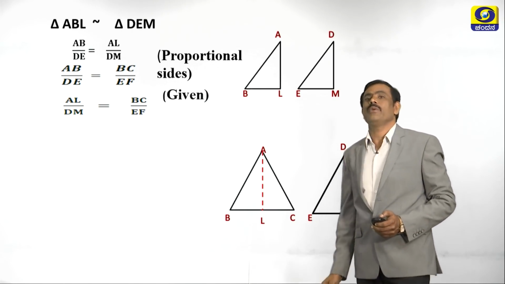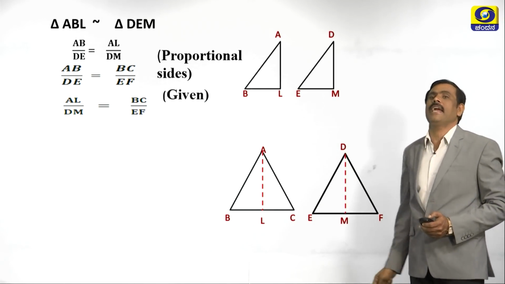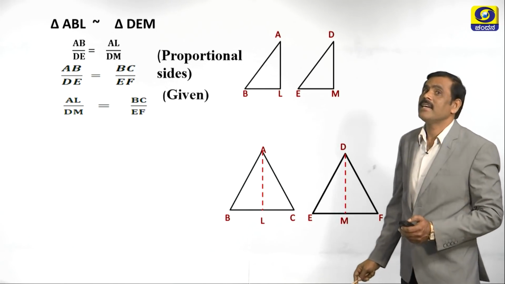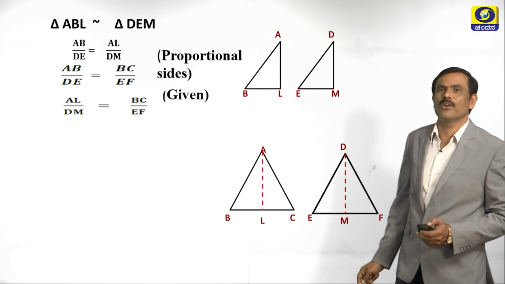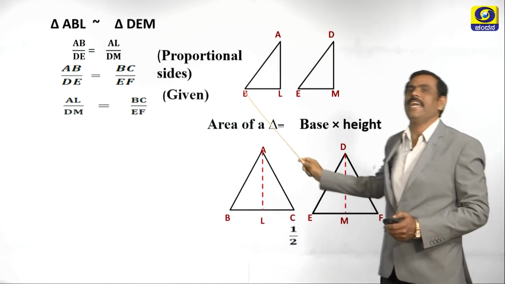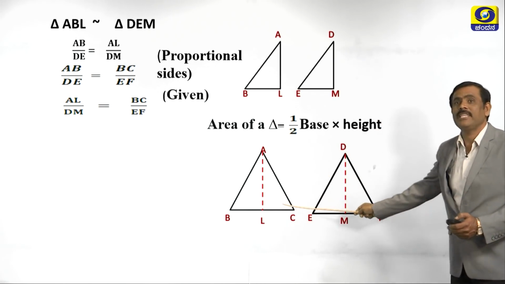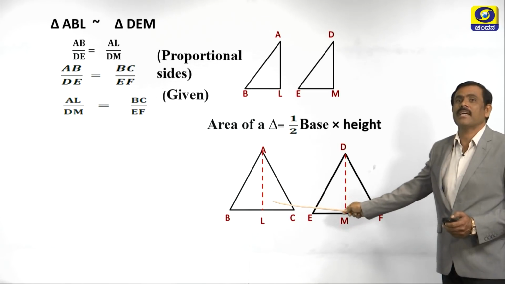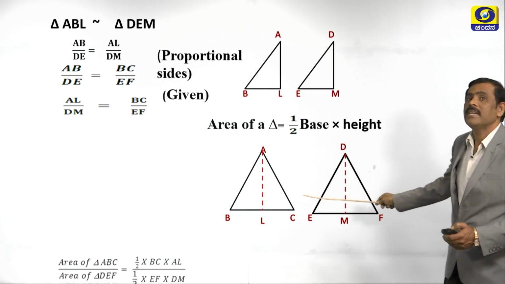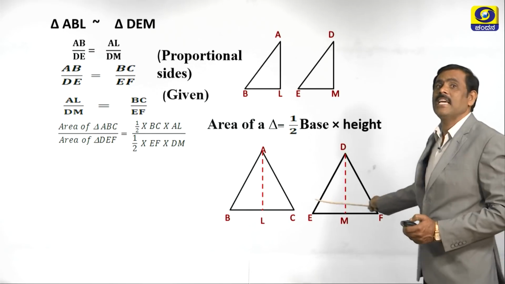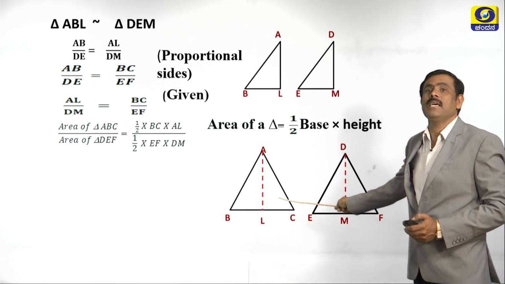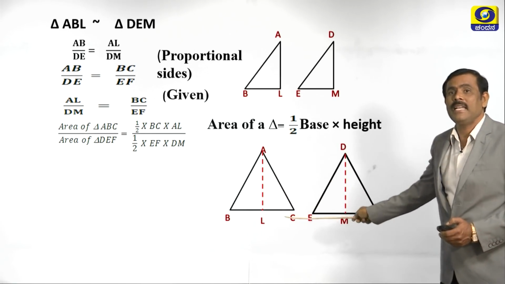And also, we know that area of any triangle is what? Area of a triangle is equal to half into base into height. Now, you take these two triangles, area of triangle ABC divided by area of triangle DEF. In triangle ABC, BC is the base, AL is the height.